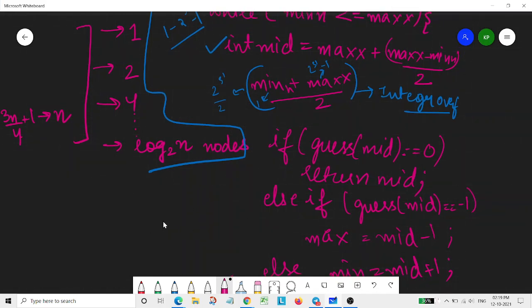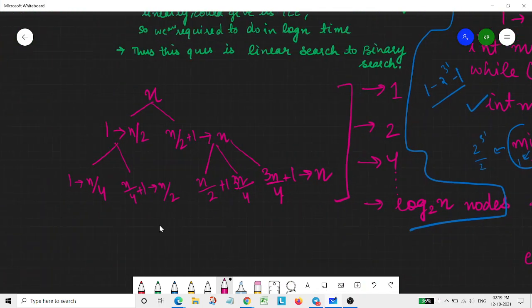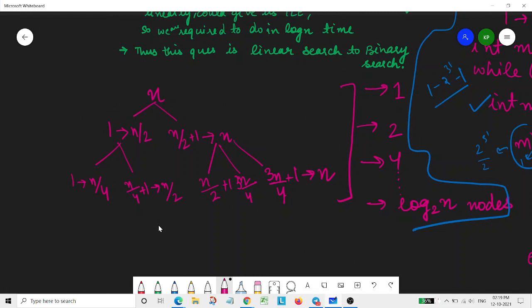And now the next part is why we are using this binary search and how it becomes log n. See, at each point we have this n, and then we split into two halves, 1 to n/2, and then n/2 plus 1 to n, right? It is split into two parts. Then again it is split into four parts, and at the end it will be split log to the base 2 n times, right? So that's why the time complexity for binary search is always log 2 n.